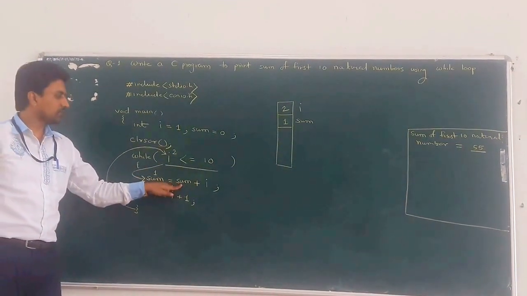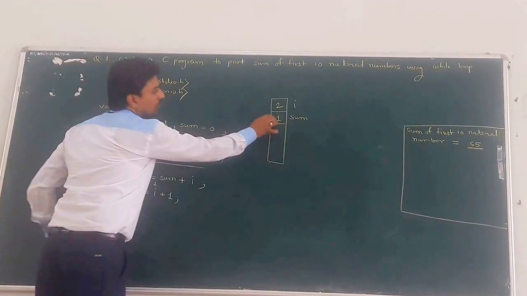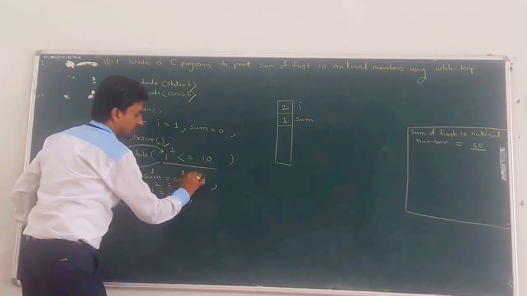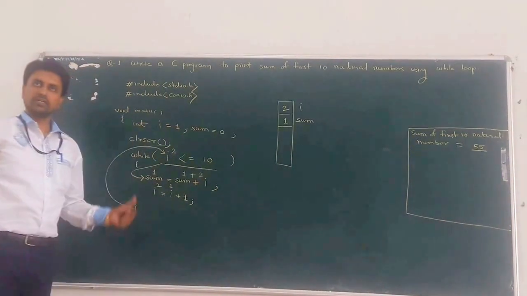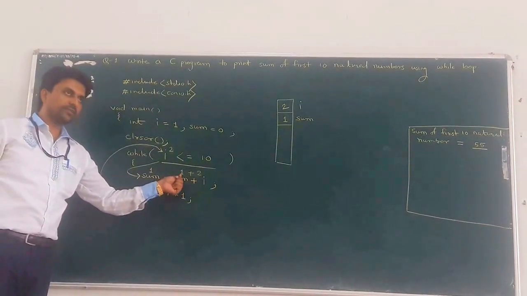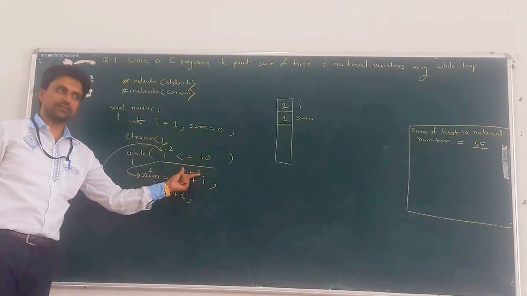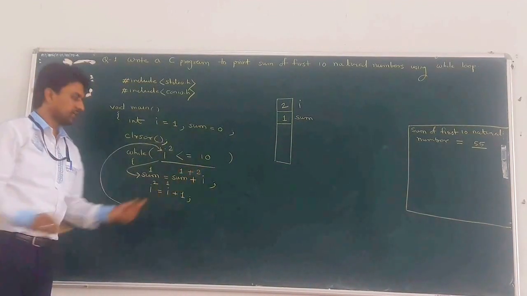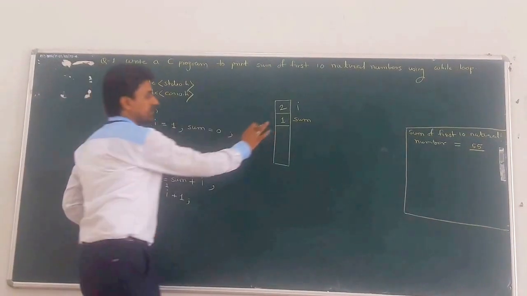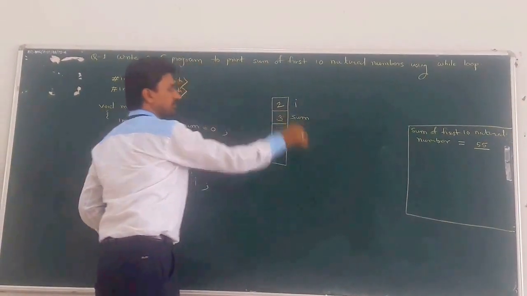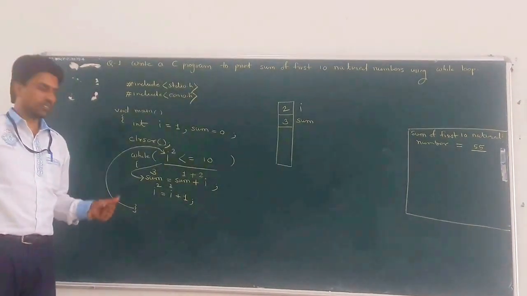Clear? So sum. What is the current value of sum? 1. What is the current value of I? Now it is 2. That means the first natural number is added with the second natural number. And what is the sum? 3. And 3 is saved into the sum variable. That is reflected here in the RAM. Sum now becomes 3.